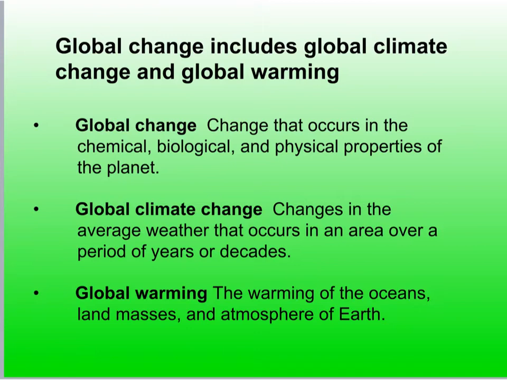Our agricultural methods depend on chemicals, and that includes things like fertilizers and pesticides. Finally, this growing population faces challenges of waste disposal, sanitation, and the spread of human disease. Change that occurs in the chemical, biological, and physical properties of the planet is referred to as global change. Some types of global change are natural, occurring like millions of years ago. Global temperatures, for example, fluctuated over millions of years. And during the periods of cold temperatures, Earth has experienced ice ages.